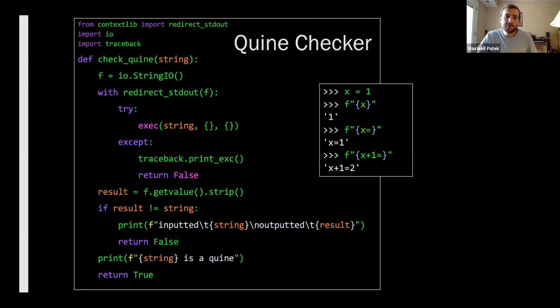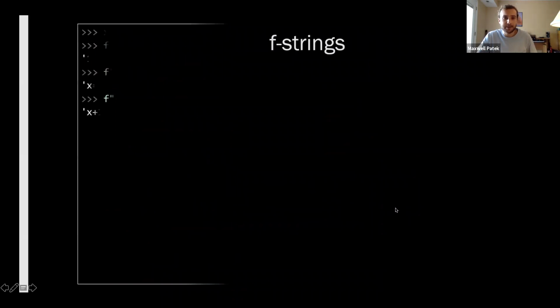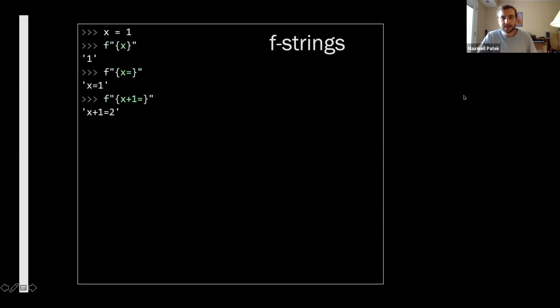Okay, so we've got this new method of doing string formatting. Let's dig into it a little bit. This is the code we had from before. Can we nest them? That's what I think when I see we've got format strings and you can put any valid Python code inside of the curly brackets. What if we put a format string inside of a format string?